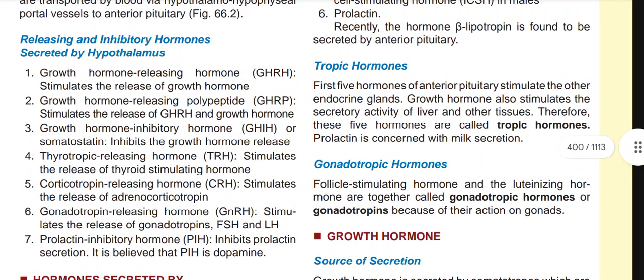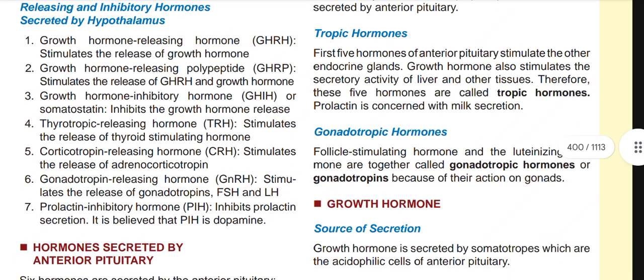And then the tropic hormones and gonadotropic hormones. Tropic hormones are the first 5 hormones of the anterior pituitary, which stimulate the other endocrine glands. Growth hormone also stimulates the secretory activity of the liver and other tissues. Therefore, these 5 hormones are called tropic hormones, and prolactin is concerned with milk secretion. The gonadotropic hormones, follicle stimulating hormone and luteinizing hormone, are together called gonadotropic hormones or gonadotropins because of their action on the gonads. So this is for now.